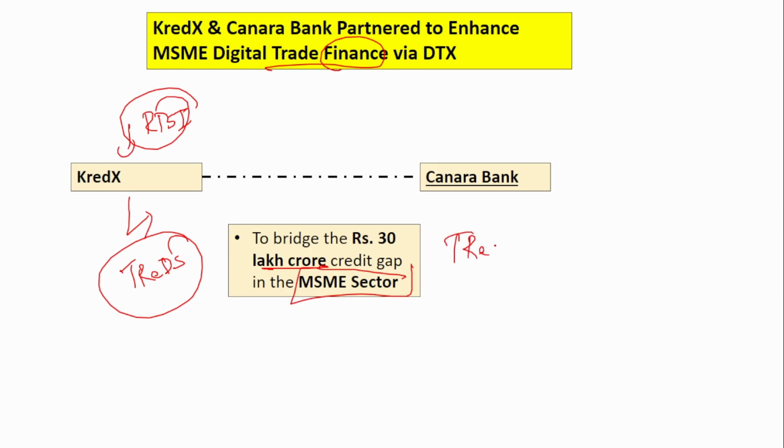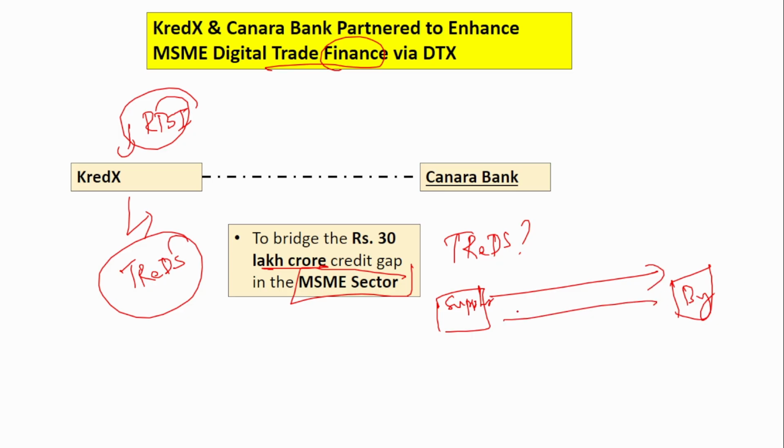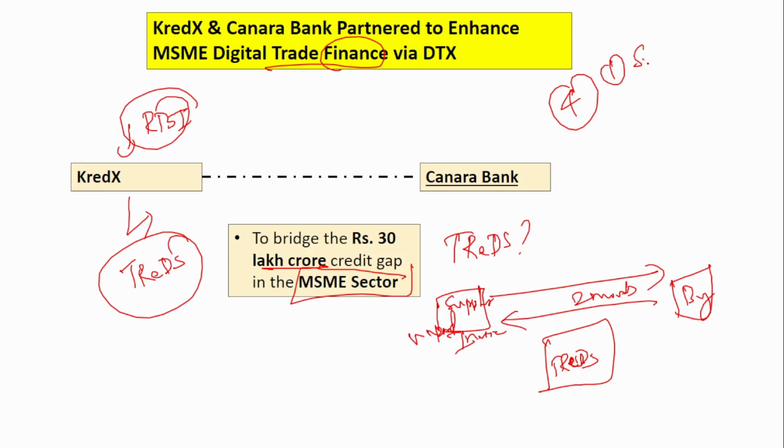Now, what is the TReDS platform? I'll tell you with an example. There is a supplier, and there is a buyer. The supplier has sold his goods to the buyer, but the buyer has said that I will pay the money only after 2 months because I do not have the money. Now the supplier has the invoice, that is the unpaid invoice. So this is a TReDS platform. You should know that there are basically 4 participants in the TReDS platform. One is the supplier. Next is the buyer. Third one is the financer.